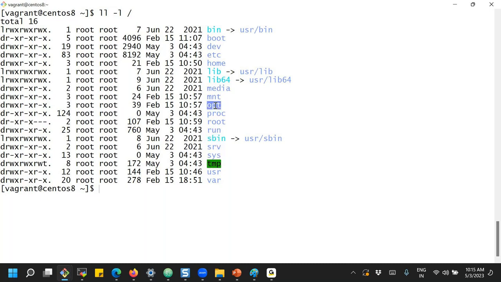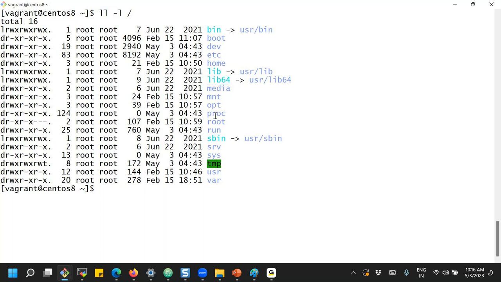And you see this opt folder. What is opt? Optional. It is for installing third-party software. Yes, we use it for third-party software. Then etc holds system configuration files, and home holds user home directories. And the libraries, you see the 32-bit and 64-bit architecture related libraries. And the opt folder we already discussed.